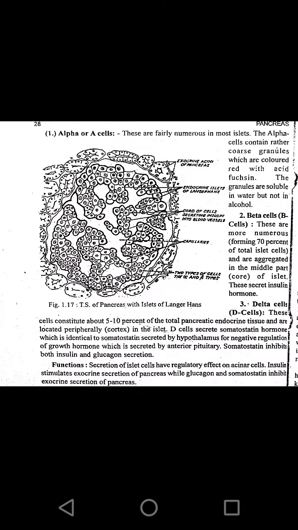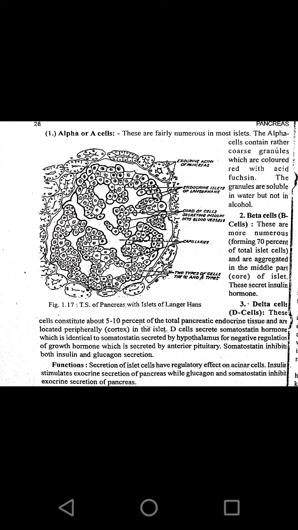So totally when we see the transverse section of the islets of Langerhans we see three different types of cells, those are called alpha cells, beta cells and the delta cells.